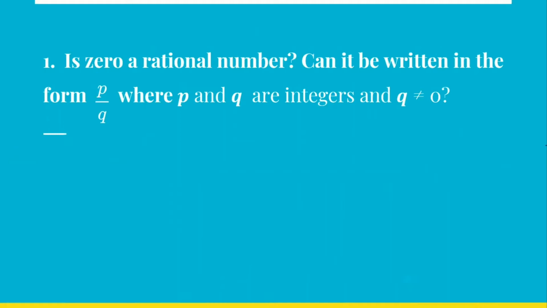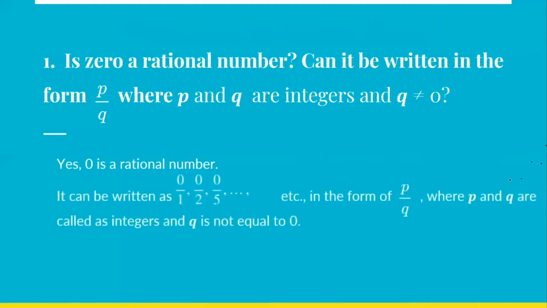So can I write 0 as 0 upon 1? Yes, 0 is a rational number as we can write it as 0 upon 1, 0 upon 2, 0 upon 5, 0 upon 100, whatever. So this is how it can be written in the form of P by Q where Q is not equal to 0. If you divide 0 by any number, the answer is going to be 0 itself. So that is how 0 is a rational number.